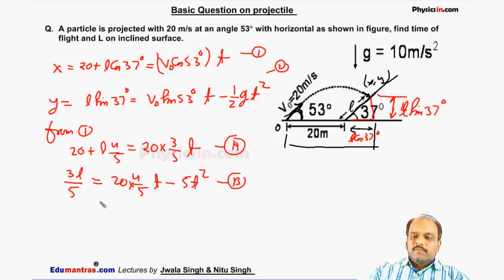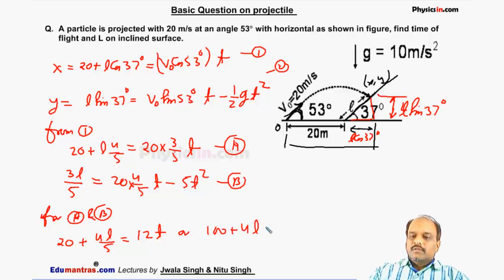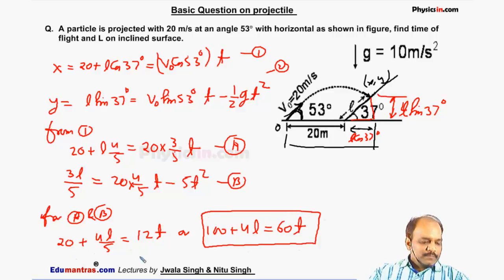From A, we get 20 plus 4L by 5 is equal to 12t, or 100 plus 4L is equal to 60t, if we multiply it by 5.